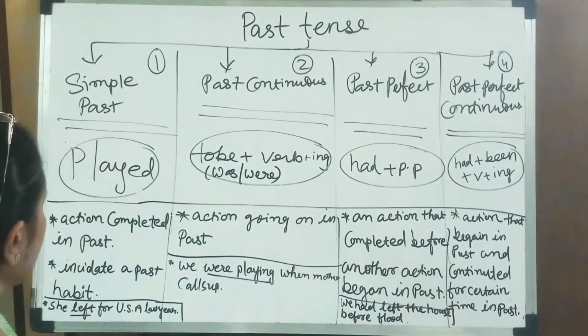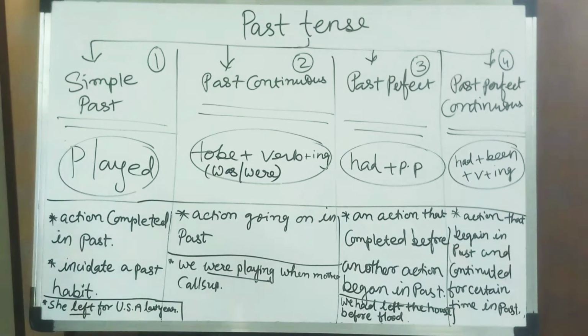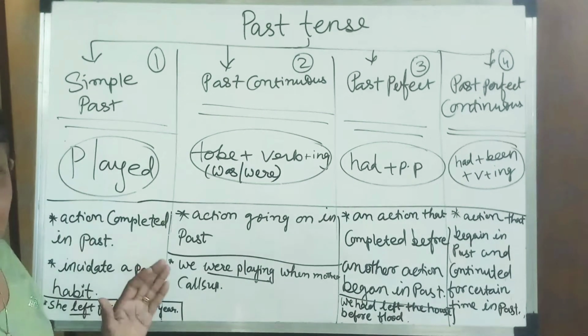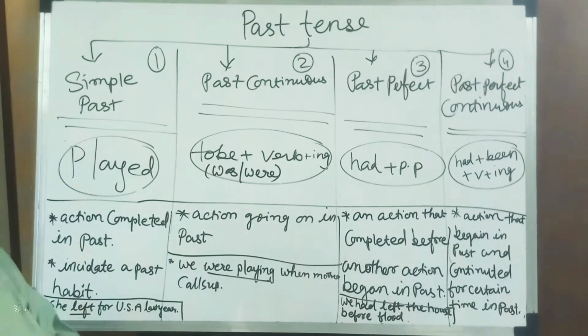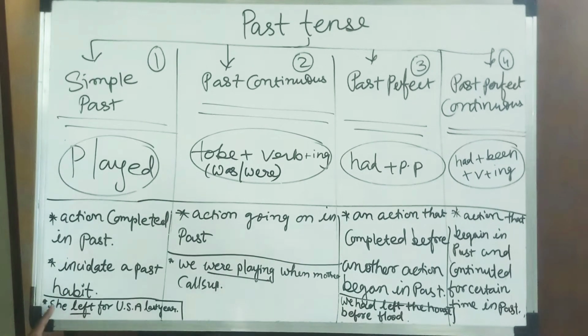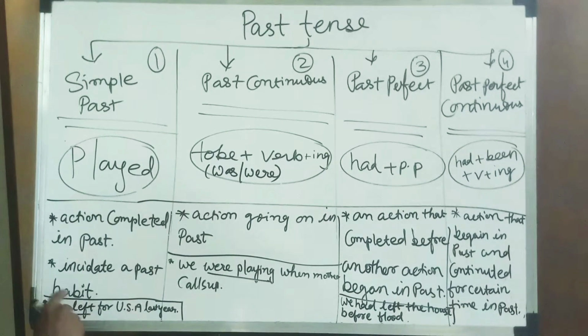Now I'll give more examples for the simple past. First, the action completed in the past. If we think about the simple past tense, it indicates a past action. Simple past must be with a past action. It is completed in the past. For example, she left for the USA last year. That left is a simple past form. She left for the USA last year, this left is a past form, simple past form.